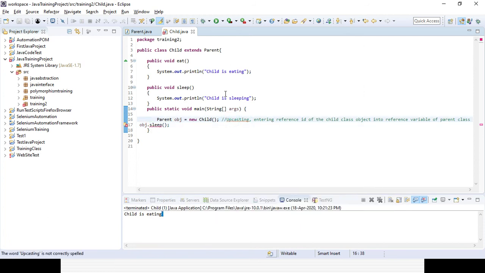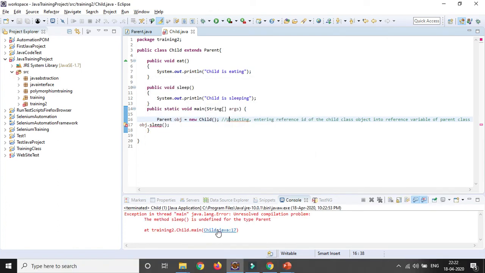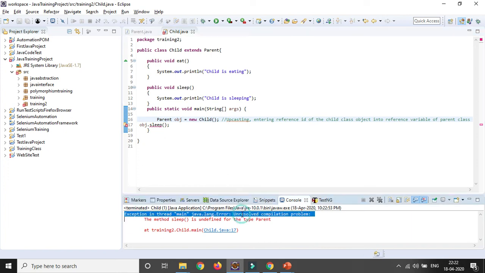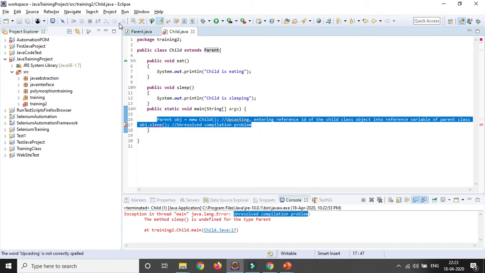So using upcasting, you can't use a child class method in case it is not visible in the parent class. If you run the program, you can see an unresolved compilation problem is coming, because at compile time itself it will throw the error. So to handle this, what do we need to do? We need to do downcasting.